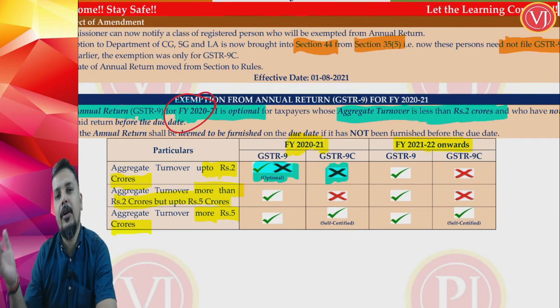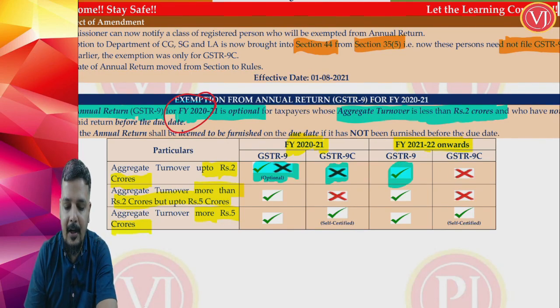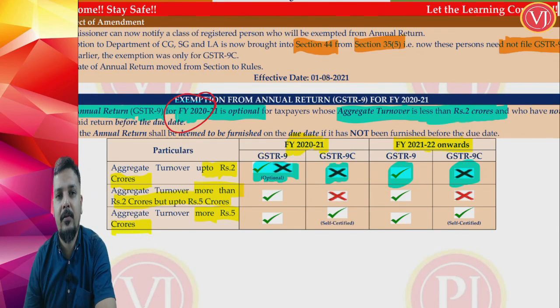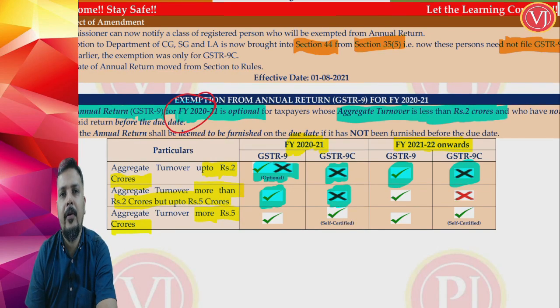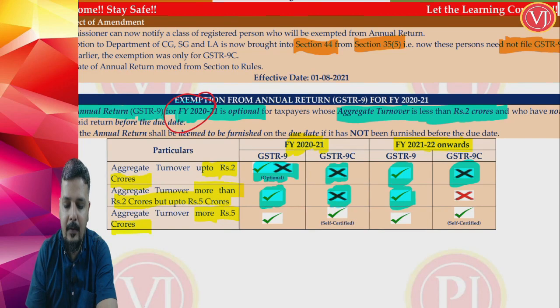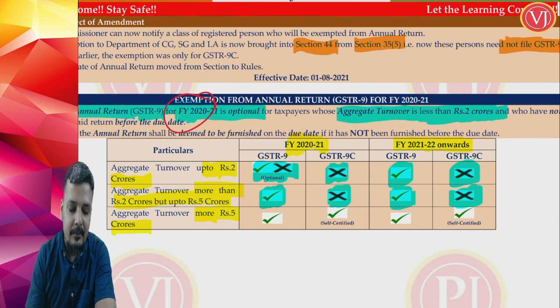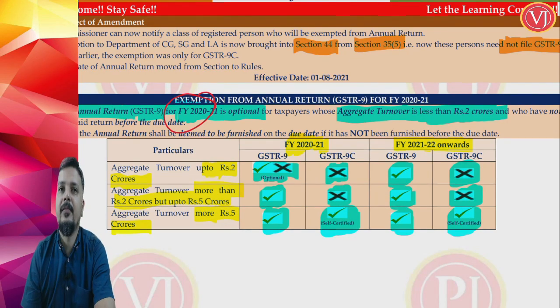And from financial year 21-22 onwards, unless there is a specific relaxation for 21-22 also, 9 is required to be filed, but 9C is not required. And if your turnover is from 2 crores to 5 crores, more than 2 crores but up to 5 crores, then you are required to file GSTR 9 but no 9C, whether it is financial year 2021 or 21-22 or any financial year. So 9 is required, 9C is not required. And friends, if your turnover is more than 5 crores, you are required to file GSTR 9 as well as 9C, which is self-certified, whether it is financial year 2021 or 21-22 or any financial year thereafter, right?